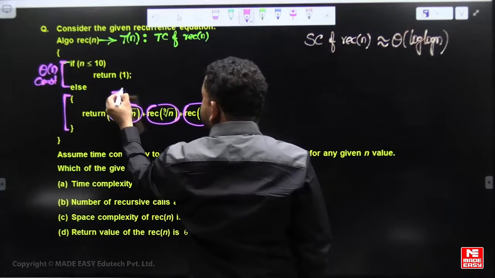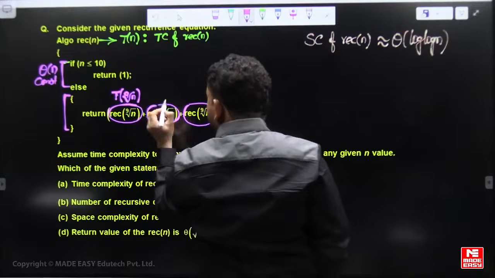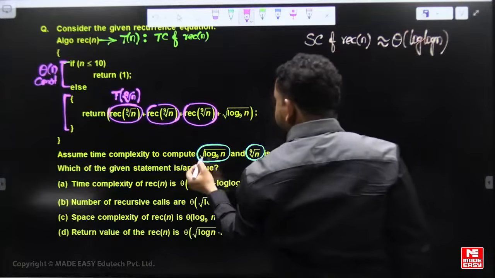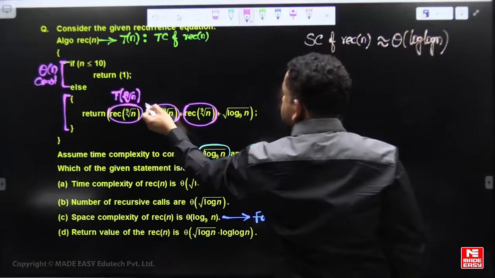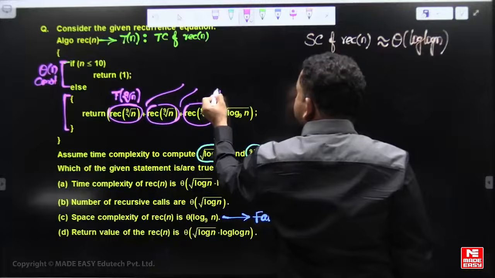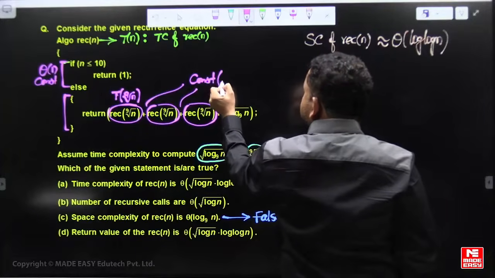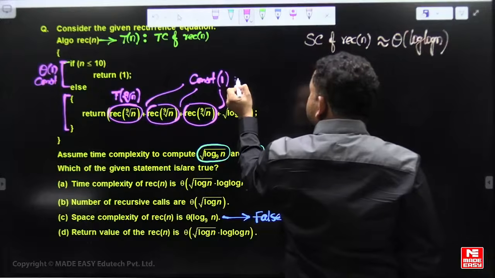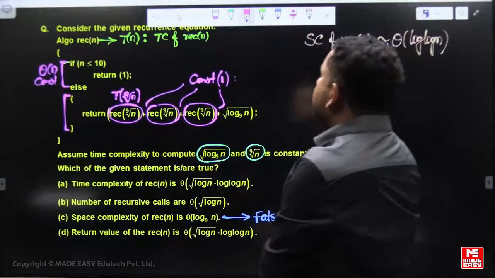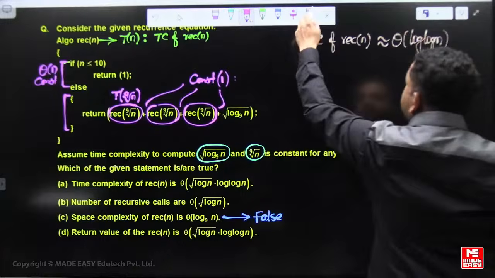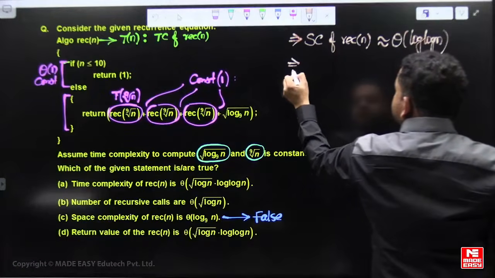Okay, this is T of 9th root of n, or n to the power of 1 by 9, 3 subrecursions. The computation cost of the rest is given as constant, so the remaining excess cost is constant. If constant excess time is required other than subrecursions, then the time complexity equals the number of recursive calls.